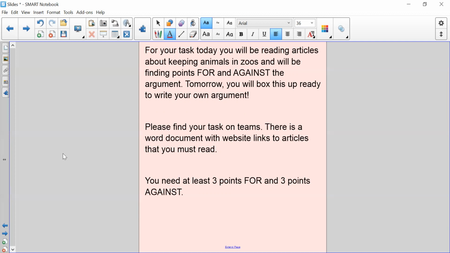So your task is on Teams today. There is a Word document, and instead of the website links, I've actually copied and pasted the article into the Word document. So you can just read that article. And then there's another Word document where there's a table for you to record your points for and against. Now you need at least 3 points for and 3 points against for your writing, because you are going to be using the phrases such as in addition and furthermore to introduce more than 1 point in the same paragraph. So try and gather as much information as you can. And if you can think of any of your own ideas as well, please pop that on there as well.